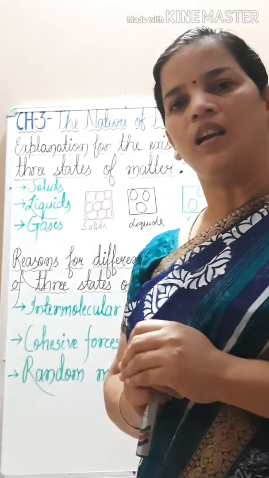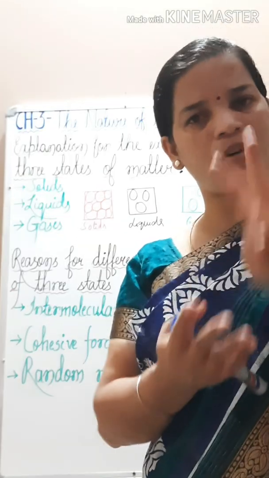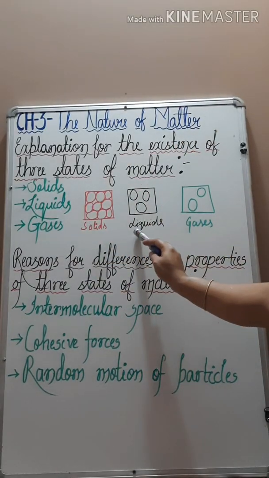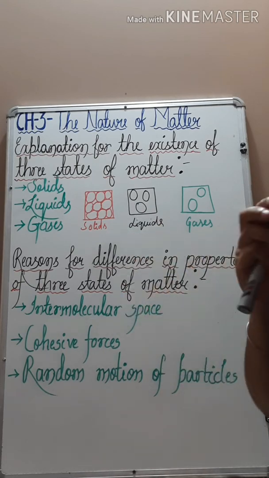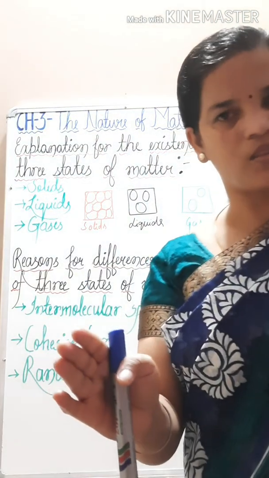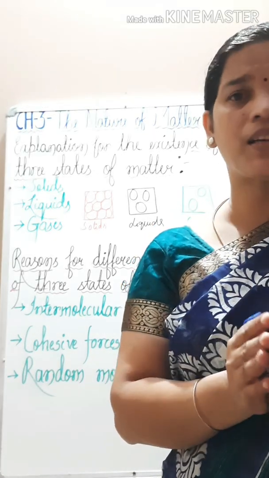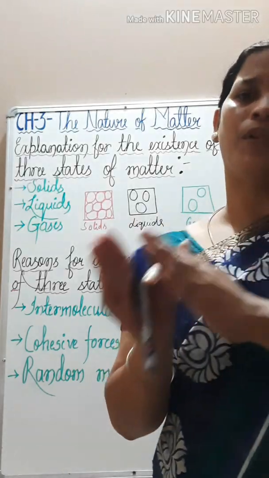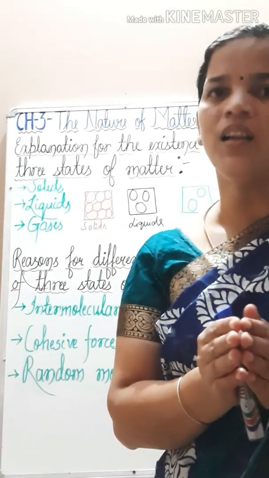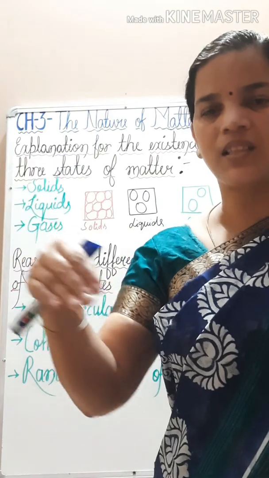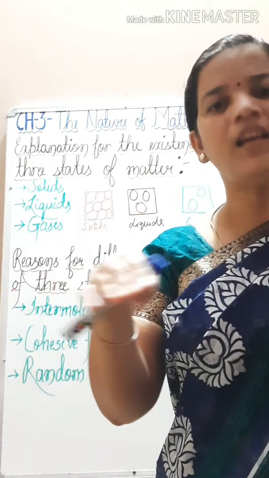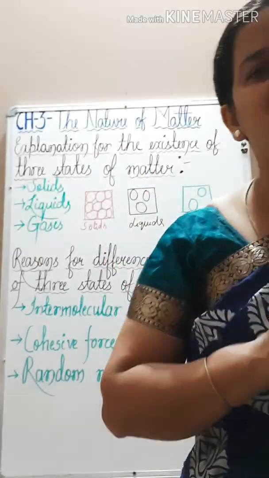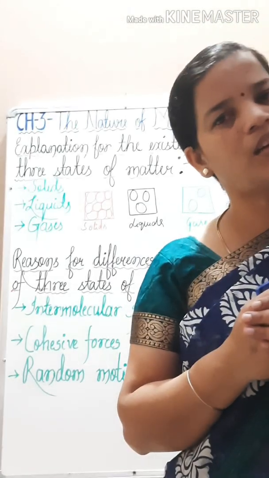Next we will come to the liquids. Here also we have to remember four things only, and how it is arranged. You can see here the molecules of the liquids. There is a little space in between the molecules. The intermolecular force of attraction is not so strong. Next, they move. As there is little space, they move up to how much space is allowed to them, within their boundary only, but they can move. So this is the reason for the existence of the liquids.